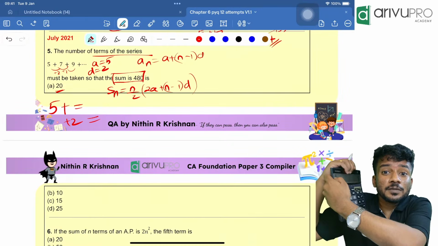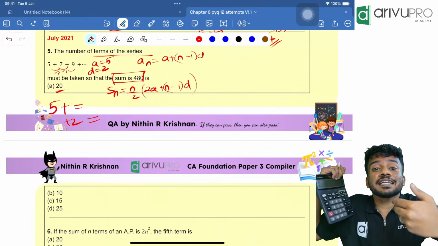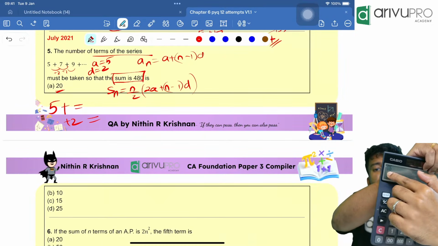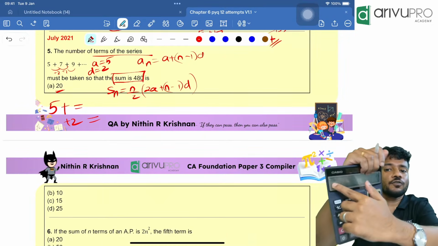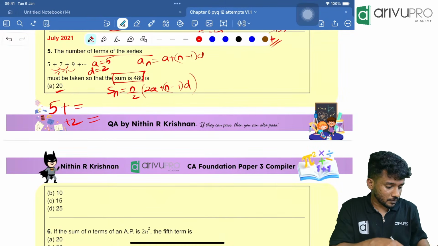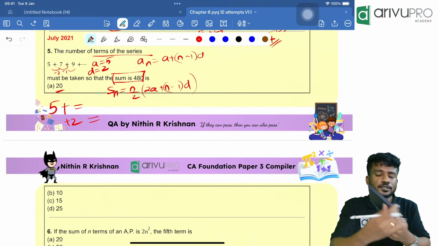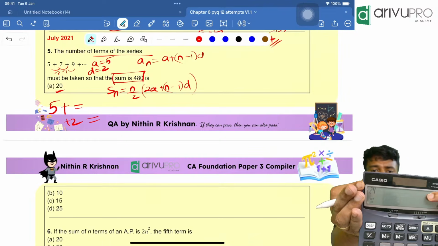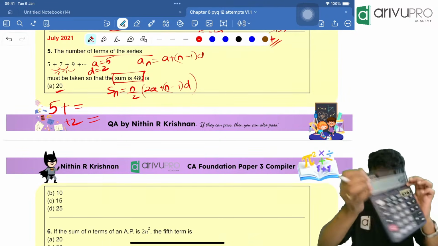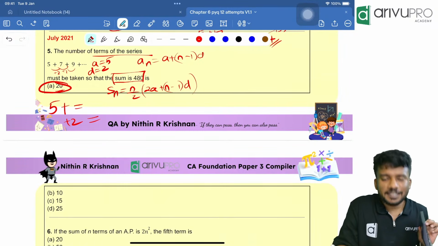That means how many times we are adding the terms. How will you know that n is equal to 20? Here it should be 24. So click the equal to 1, 2, 3, 4, 5, up to 10. Now it is equal to 24, right? Everyone saw that? Then click GT. How much did you get? 480. That means option A is the answer.